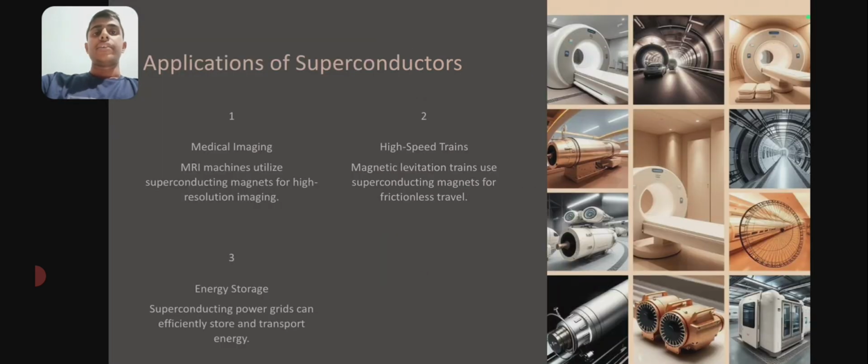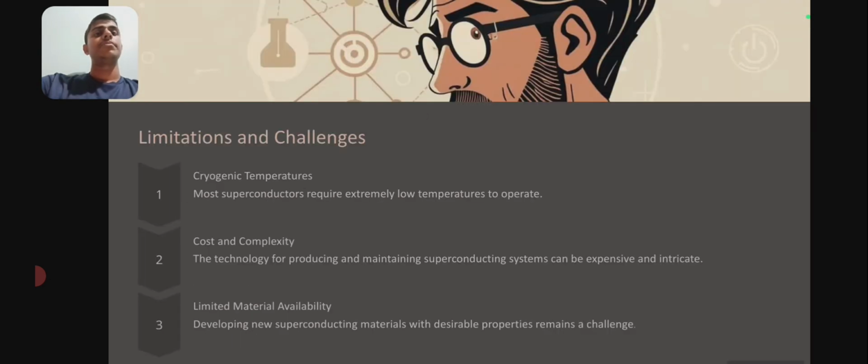Applications of superconductors. Medical imaging: MRI machines utilize superconducting magnets for high resolution imaging. High speed trains: magnetic levitation trains use superconducting magnets for frictionless travel. And the third one is energy storage: superconducting power grids can efficiently store and transport energy.